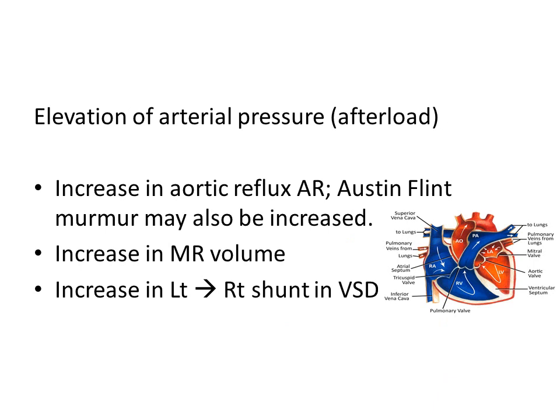Squatting causes elevation of arterial pressure or the afterload. Because of increased pressure in the arterial circulation, that is in the aorta, there is a tendency of the blood to flow back into the left ventricle or into the left atrium. So this causes the murmur of aortic regurgitation to increase in intensity. Also, there is an increase in mitral regurgitation volume. In VSD, there is shunting of blood from the left ventricle to the right ventricle. So this flow increases because of increased pressure across the aortic valve.